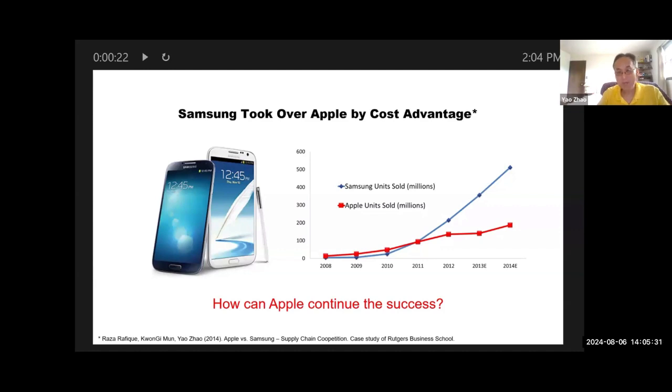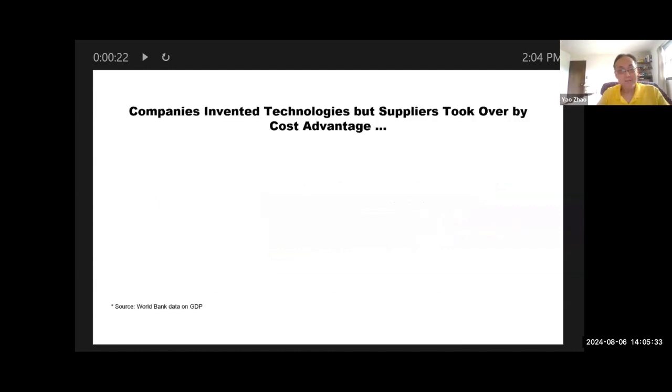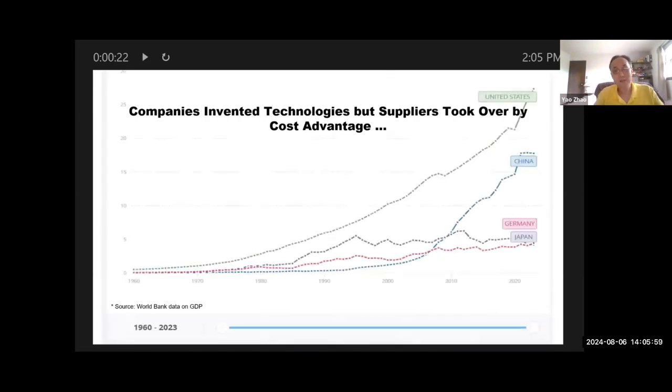This is a real story. Now, this story does not stand alone. It's actually quite common in practice. We see it everywhere. One company invented a technology and, to reduce cost and improve profitability, outsourced to a low-cost supplier. Eventually, the supplier used its cost advantage and took over the market. This could happen to anybody, any country. Here I just use a well-known example: US versus China.